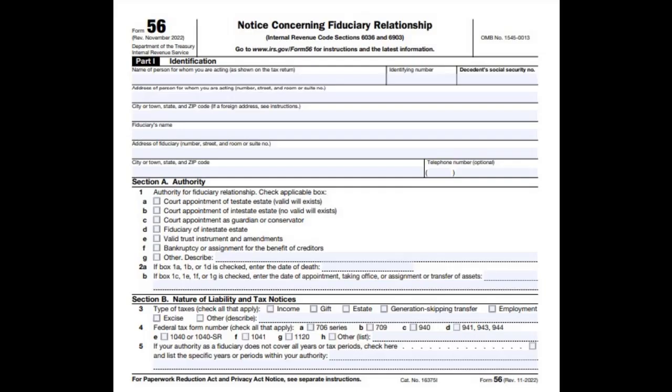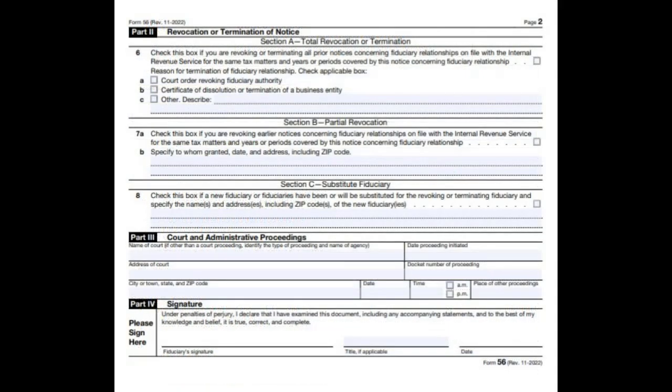Part 1, Identification. This section identifies the fiduciary relationship and the taxpayer involved. 1. Enter the name, identifying number (SSN, EIN, or ITIN), and address of the person or entity you represent. 2. Provide the fiduciary's name and contact information. Including a phone number is optional. 3. Section A. Check the appropriate box based on your fiduciary capacity.